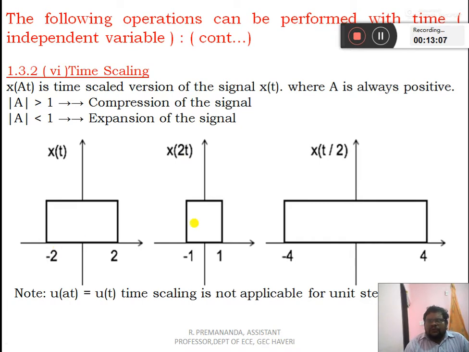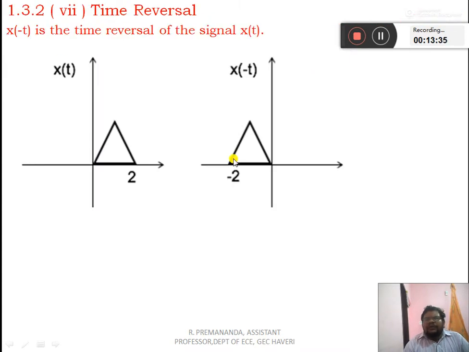That is one of the easiest methods to do. For x of t by 2, similarly, minus 2 divided by 1 by 2 becomes minus 4, and plus 2 divided by 1 by 2 becomes plus 4. I have explained an easy trick to obtain the compressed or expanded signal. When the coefficient of t is greater than 1, it is a compressed version. When the coefficient of t is less than 1, it is an expanded version.